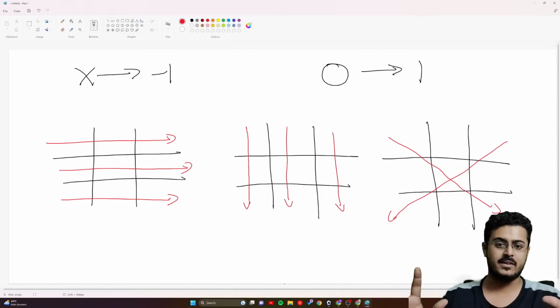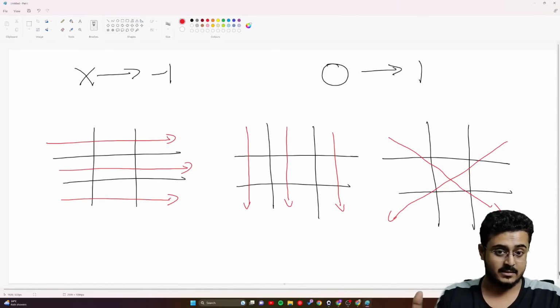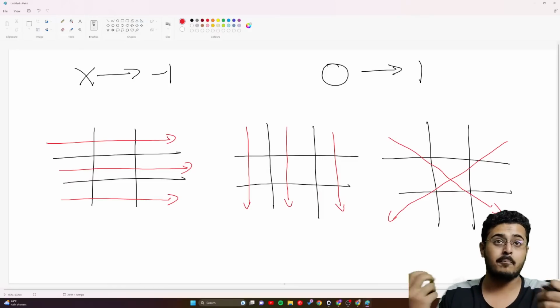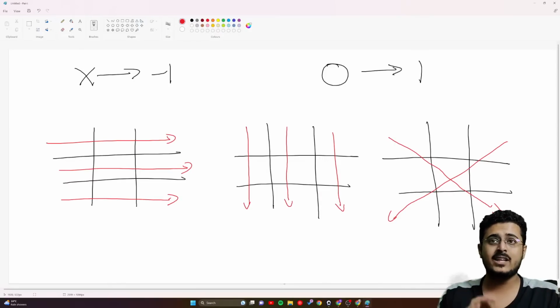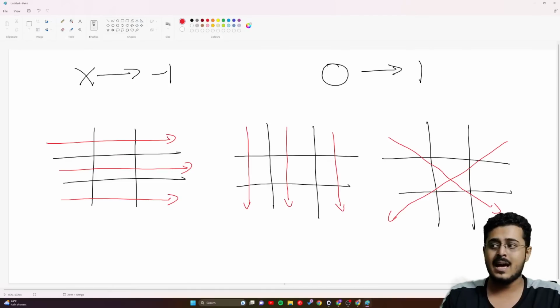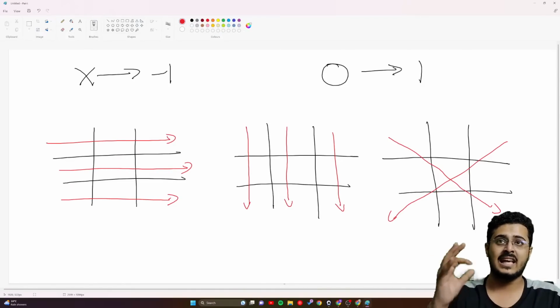Is this clear with everybody, guys? Now, our job right over here is to represent it mathematically. To analyze the board, we need to represent these cases mathematically itself. Now, we know that every particular box inside of our game has been assigned an index. You guys remember that? Every box has been assigned an index.